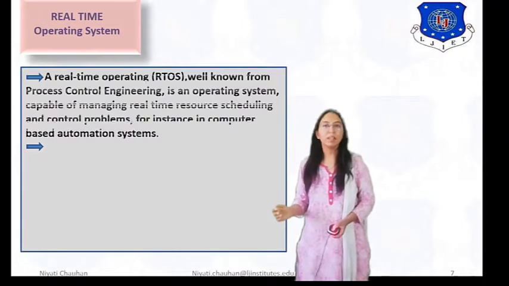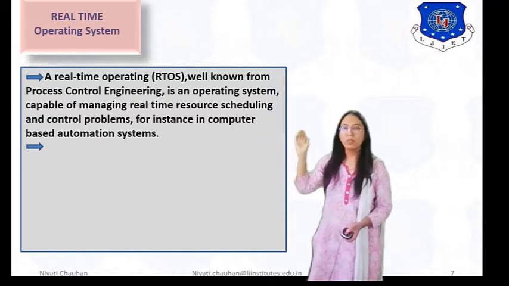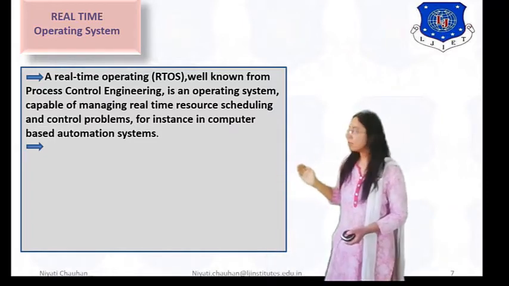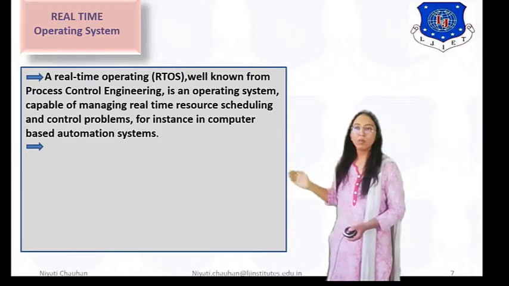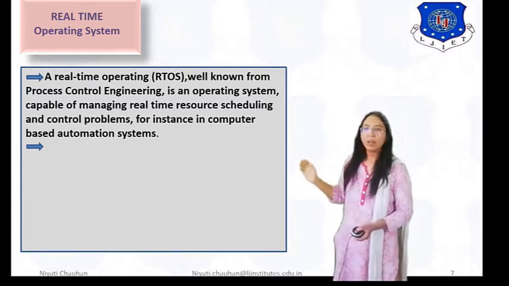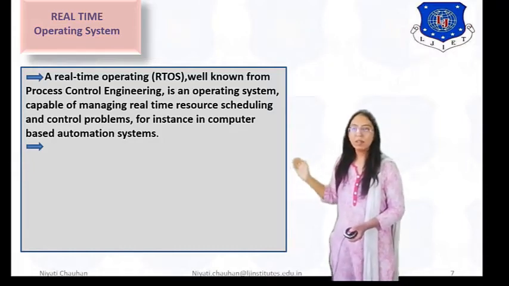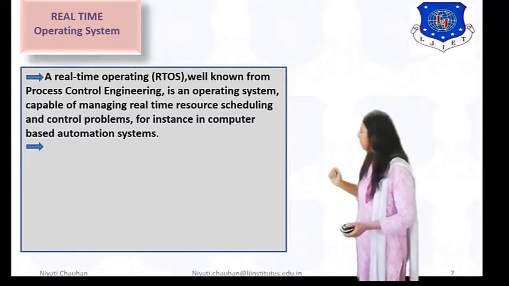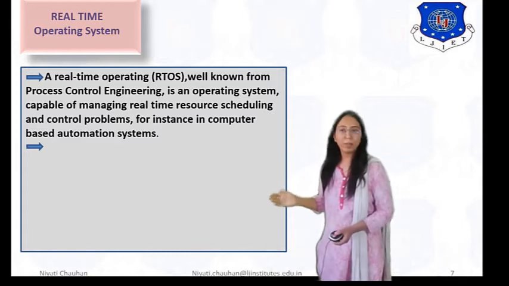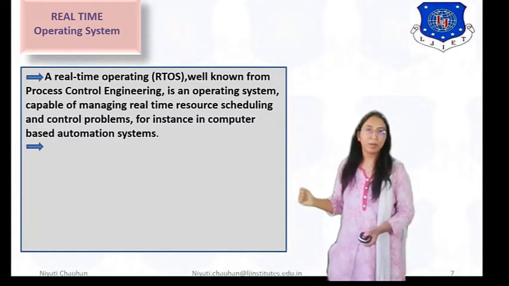A real-time operating system, well known from process control engineering, is an operating system capable of managing real-time resource scheduling and control problems, for instance, in a computer-based automation system. So here we discuss why we use a real-time operating system.